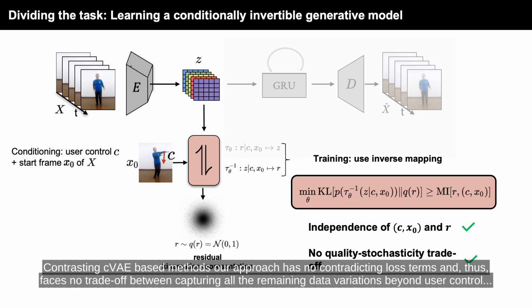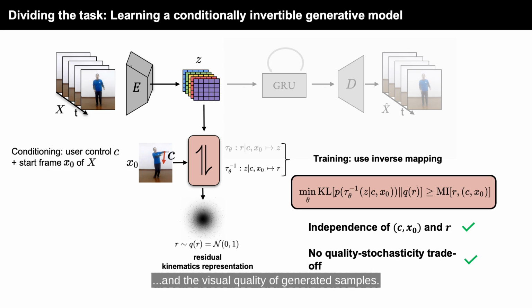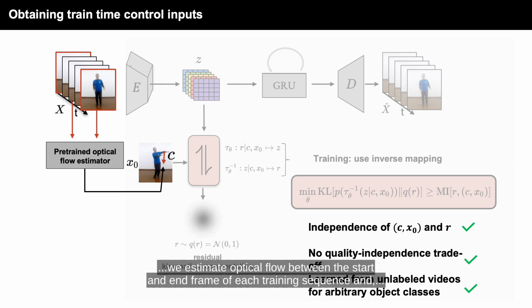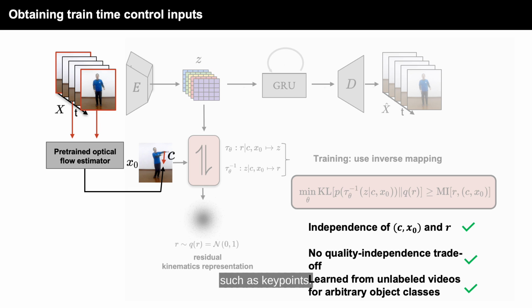Contrasting CVAE-based methods, our approach has no contradicting loss terms and thus faces no trade-off between capturing all the remaining data variations beyond user control and the visual quality of generated samples. To obtain control inputs for training, we estimate optical flow between the start and end frame of each training sequence and, assuming a static background, randomly sample an object part with sufficient amount of motion. As a result, our model can be learned from unlabeled videos and is applicable to arbitrary object classes as we are not bound to parametric shape representations such as key points.